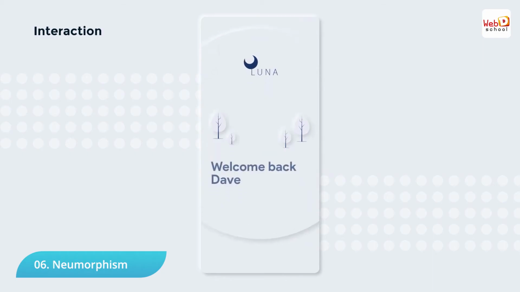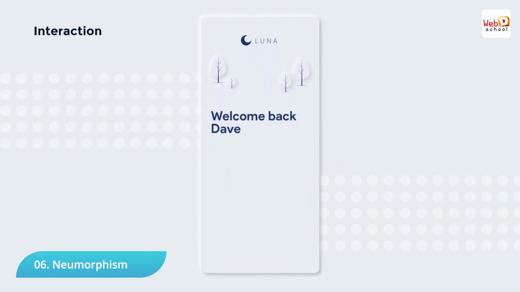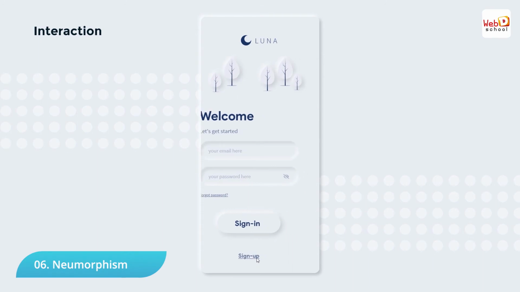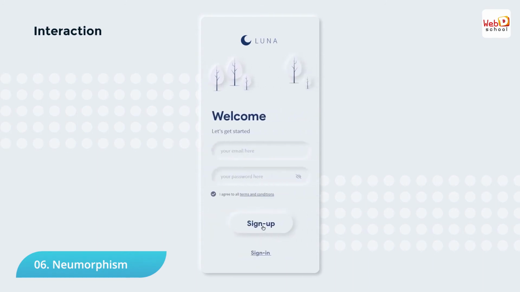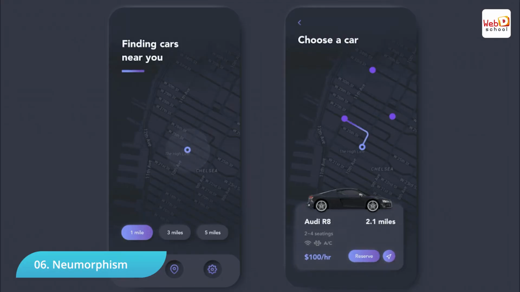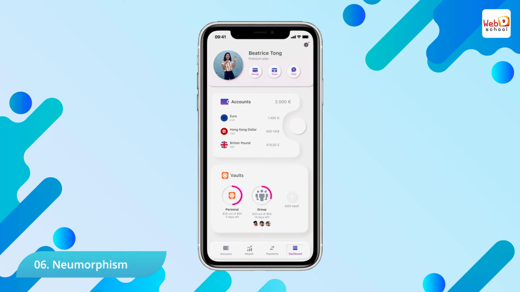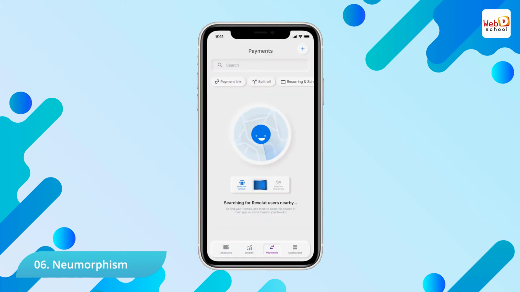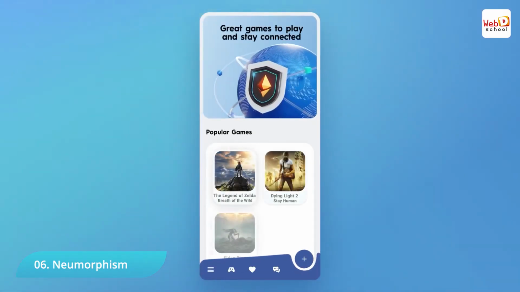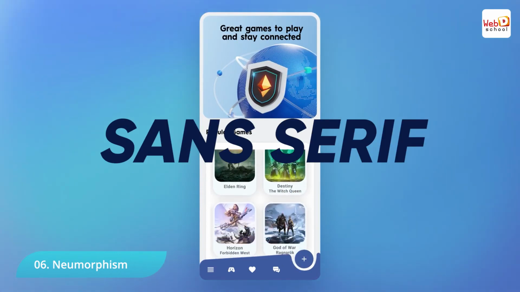Neumorphism. Neumorphism design is a contemporary visual aesthetic for software, apps, and websites. Neumorphism designs are best suited for digital products. All this creates a soft finish and a simplified, realistic look. The neumorphic design is a blend of skeuomorphism and flat design. Skeuomorphic design is where you replicate an icon that resembles the original, like a trash can for the recycle bin. A flat design is a graphic design with a bonus typography of sans serif.